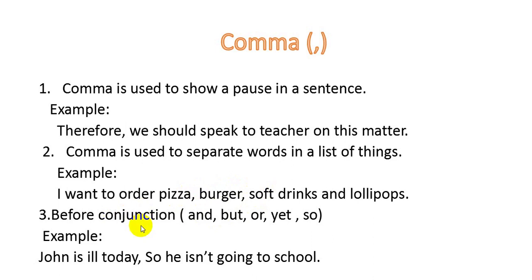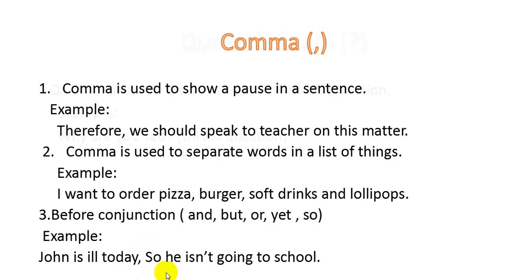Third rule, before conjunction, and, but, or, yet, so. So these are all what? Conjunctions. So whenever we are using conjunction in a sentence, we will put comma before the conjunction. Let's see one example for that. Johnny is ill today, so he isn't going to school. Now, so is a conjunction. So before conjunction, we will always put a comma in sentence.